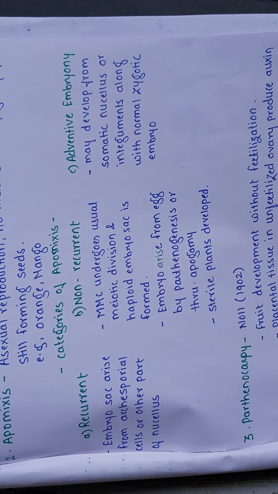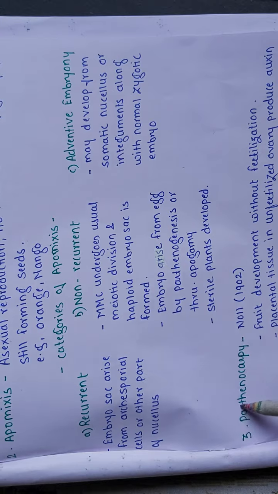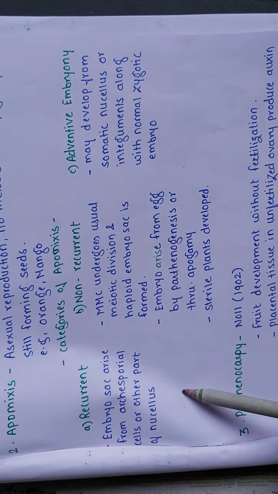In case of diplospory, the embryo sac is derived from the diploid megaspore mother cell, or in apospory, the nucellar cells give rise to the apomeiotic embryo sac. So this comes under the recurrent apomixis category.